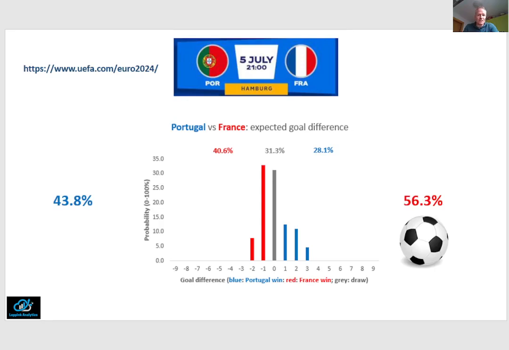a 56.3% probability of a French win versus a 43.8% chance of a Portuguese win, with that difference in the decimal when adding it up to 100% being due to rounding error. In short, France is the more likely candidate to proceed to the semi-finals, although again it's not a big difference.